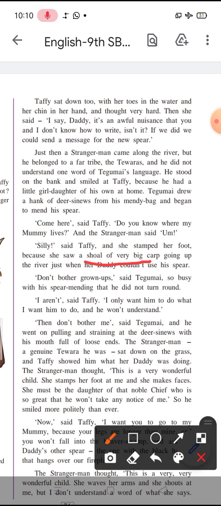"Don't bother grown-ups," said Tegumai, so busy with his spear mending that he did not turn around. He was so busy mending his spear that he told Taffy she should not bother grown-ups, should not ask many questions to the stranger, and should not disturb her father.